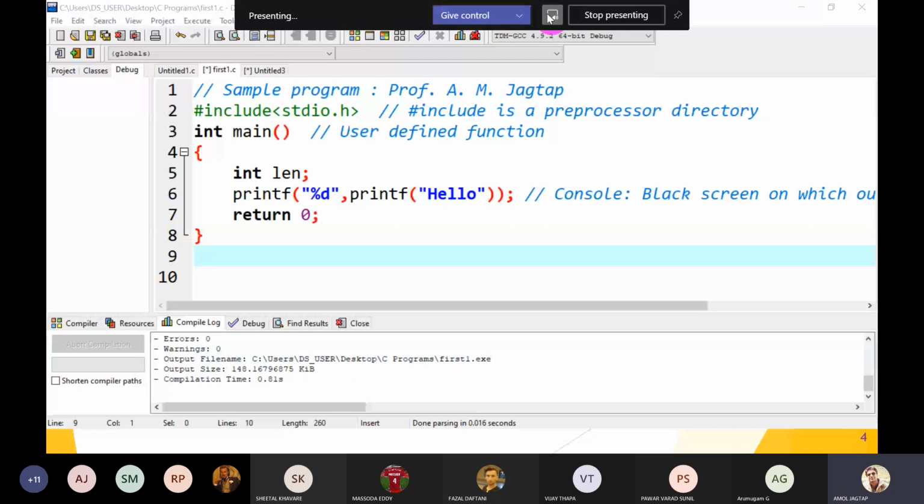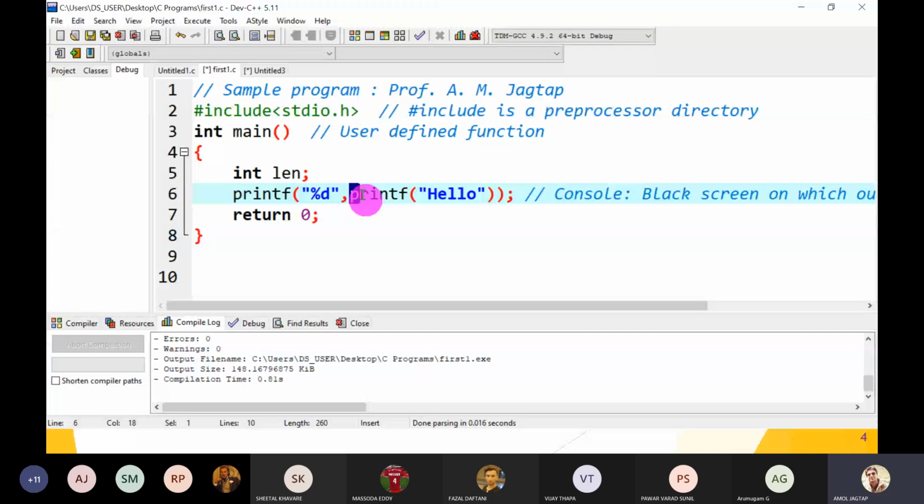Okay, so guys, my question is, I have written a printf statement inside the printf. So what is the output of this program? These types of programs are mostly used at the time of technical interviews, quizzes, puzzles, everywhere.